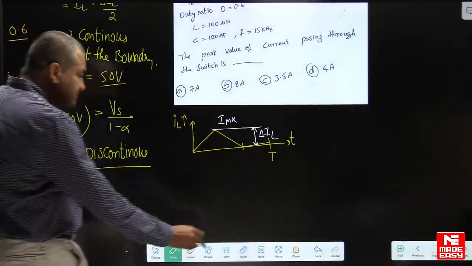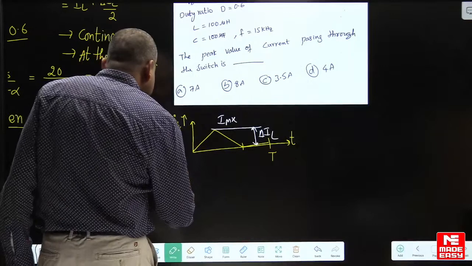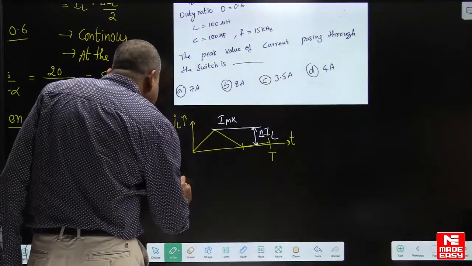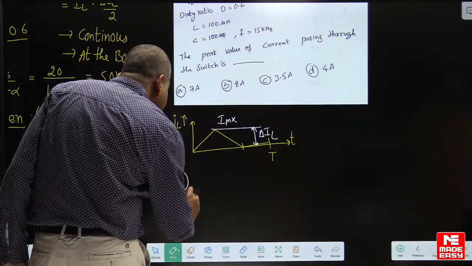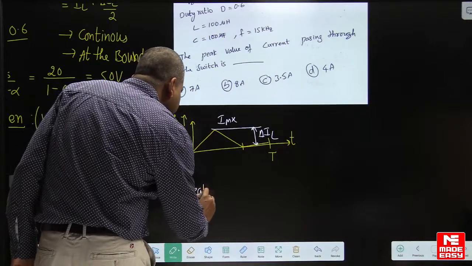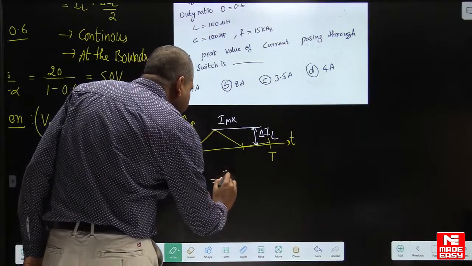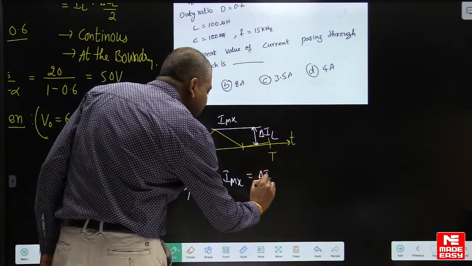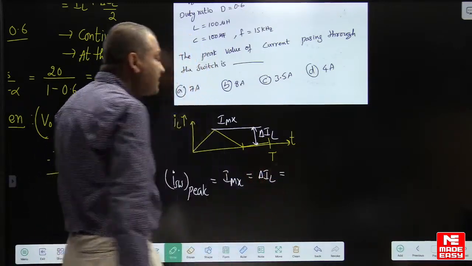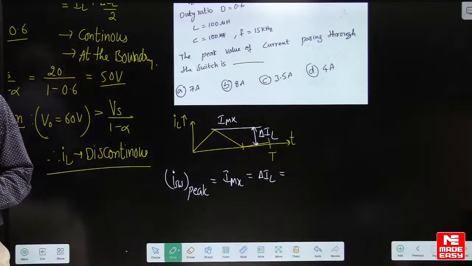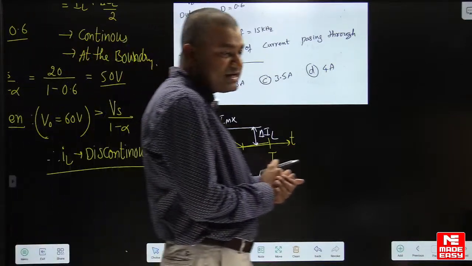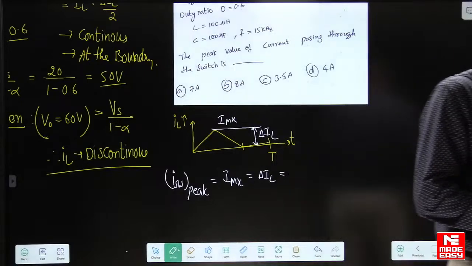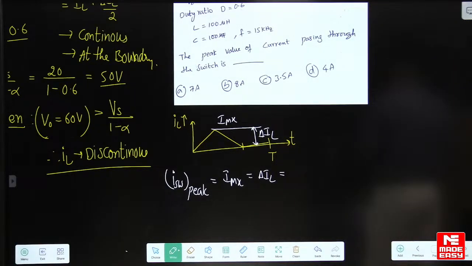So the peak value of current passing through the switch is nothing but I maxima, that is nothing but delta IL. Guys, calculate delta IL, make it fast.